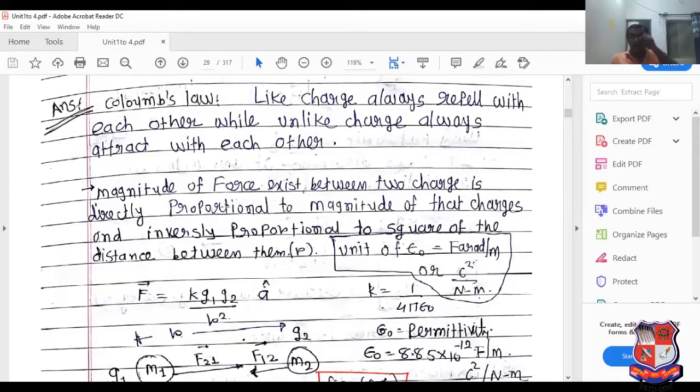It is directly proportional to the magnitude of the charges and inversely proportional to the square of the distance between them. So F equal to K Q1 Q2 divided by R square, where K equal to 1 upon 4 pi epsilon 0, which is known as permittivity.